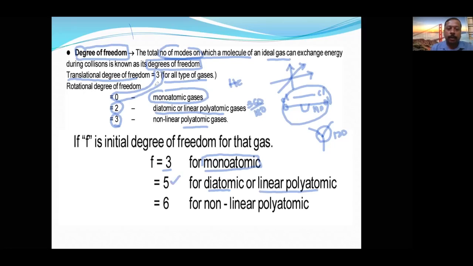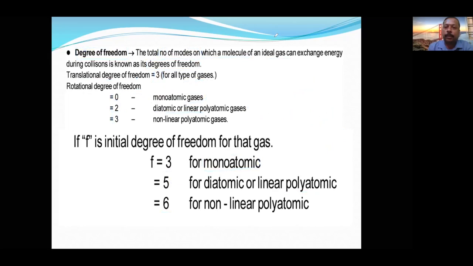And for non-linear polyatomic, 3 plus 3 is 6. So this is called the degree of freedom. Degree of freedom is the number of modes on which a molecule of an ideal gas can exchange energy during collisions. That is called degree of freedom.